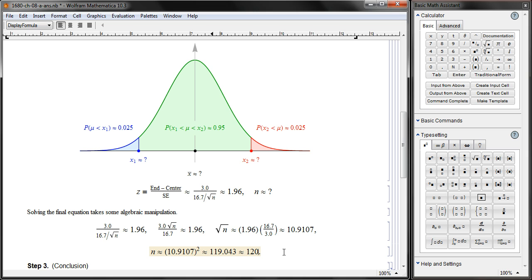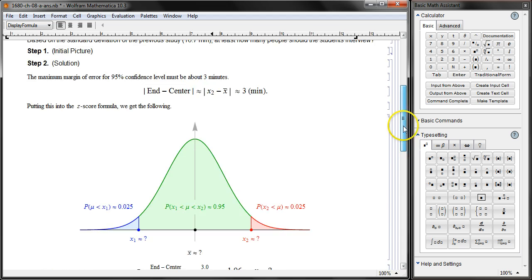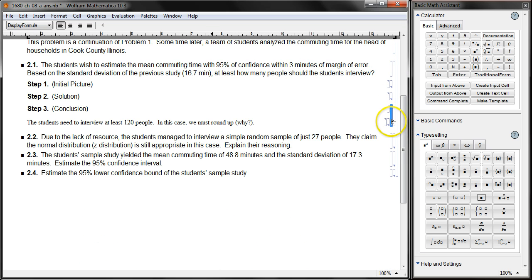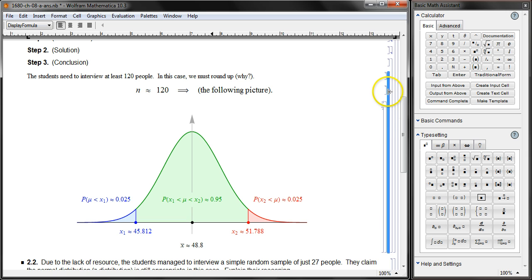So not 119.043 or not 119.0, it's 120. Of course, it's pointless to consider a decimal number of people. It should be an integer, but you always round up. That's how you can find out the sample size. I explained to you the reason: always round up. And in the end, if you put in n equals 120, you get everything.